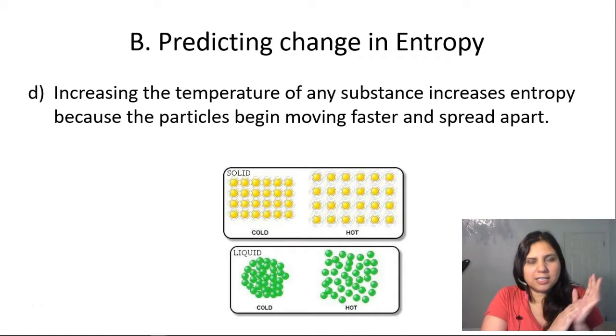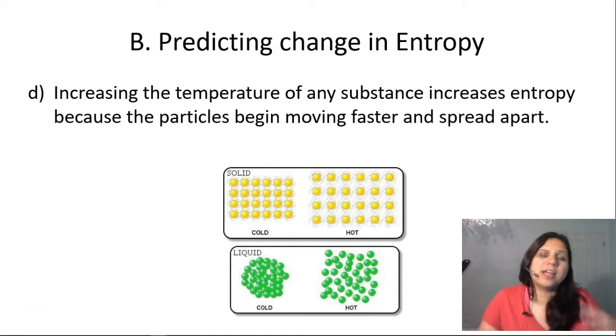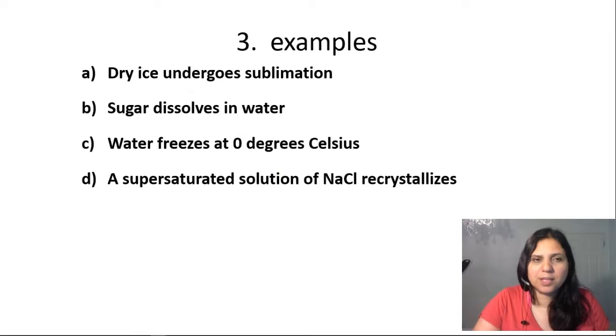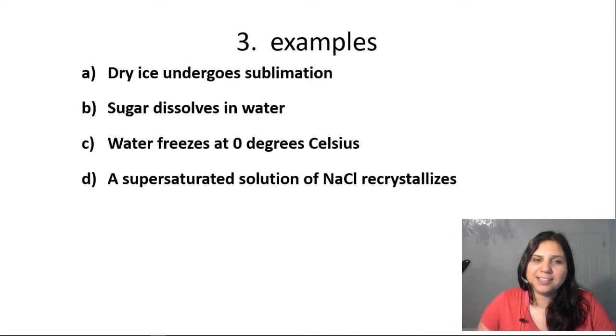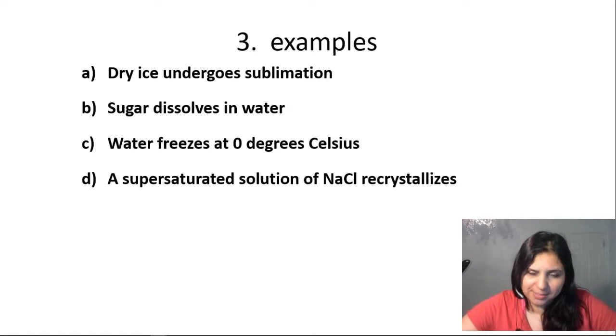Alright, another thing that can change it is changing the temperature. If we increase the temperature of any substance, the entropy is going to increase because the particles are moving faster and are spreading apart. Alright, so we're going to do some examples. And we're going to predict what happens to the entropy as these changes take place.